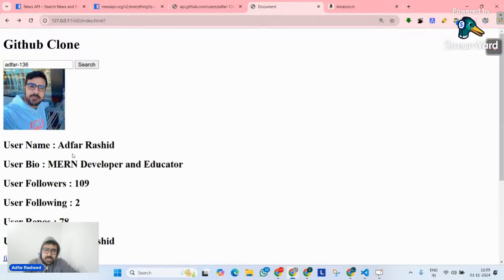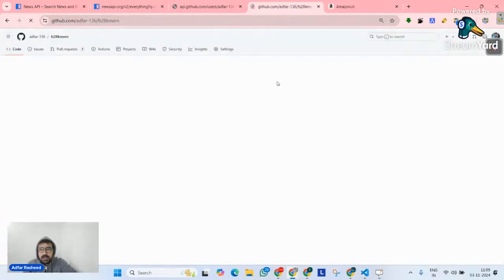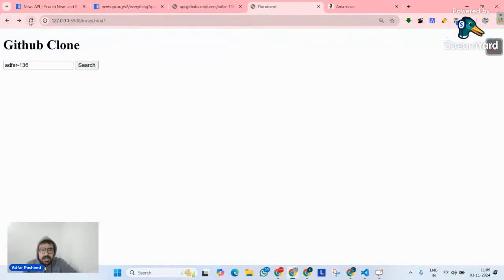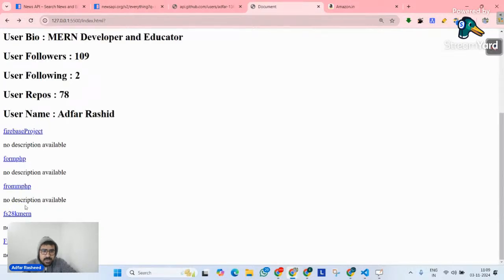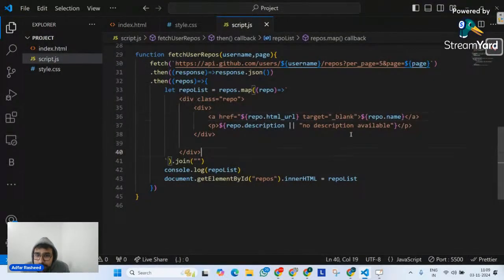So let me search the user and let's go here and click on this. And still it opens up in the same page. Why is that? So let's refresh the page. Athar136, search, done. And let's open this. It's opening it in the same page. Why is that? Am I missing anything?